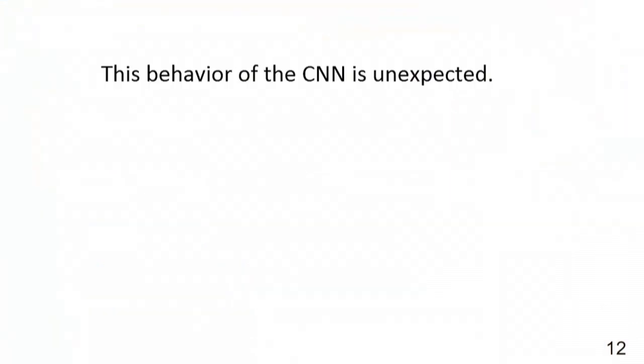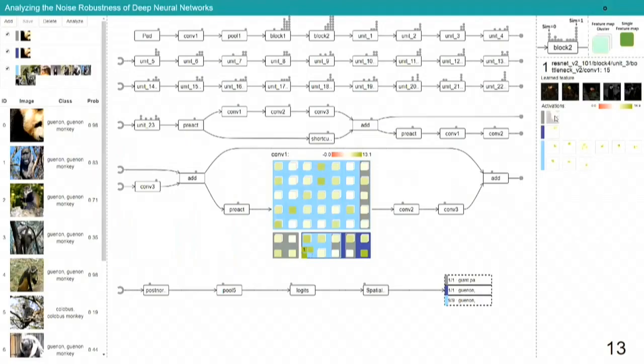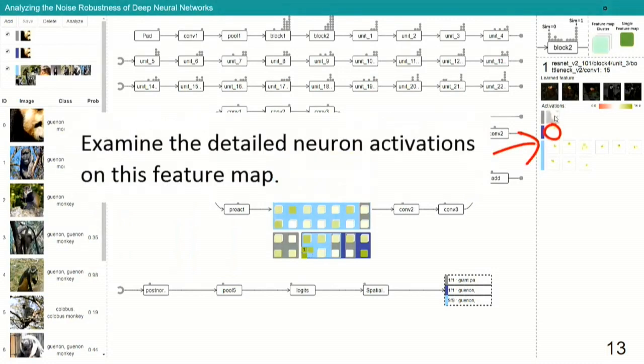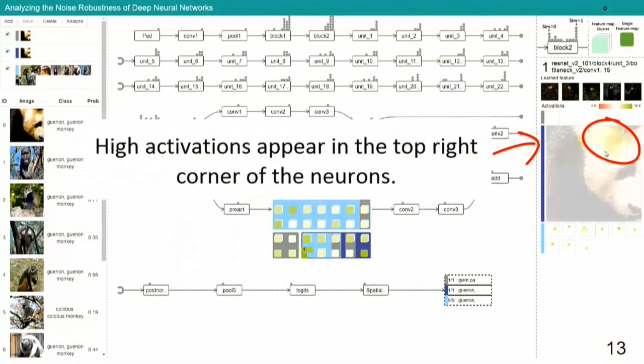The behavior of the CNN is unexpected because there is no monkey face in the adversarial example. However, the adversarial panda image is misclassified as a monkey. To examine the root cause, the expert examined the detailed neural activations in this feature map and found that high activations appeared in the top right corner of the neurons.